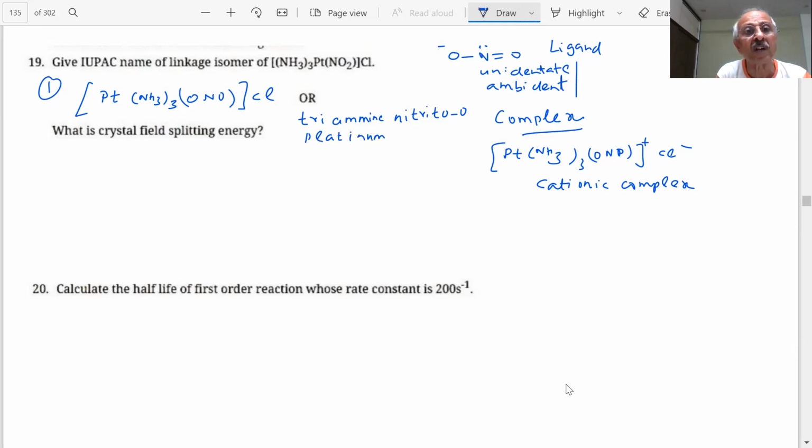What is the oxidation state of the platinum here, students? 3x plus 1 plus 1, plus or 1. Now, please check it out, students. Answer is wrong.